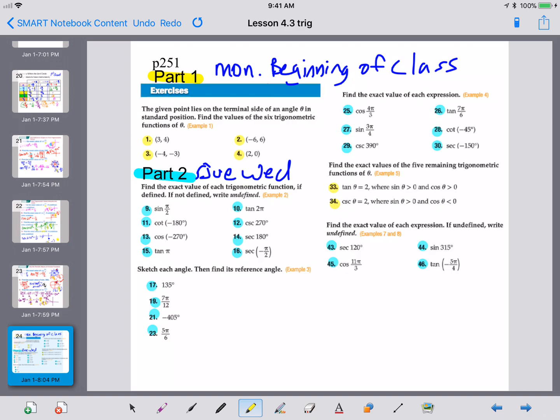The part that you want to do right now is the blue part. You should be doing what I was doing. I should see some conversions. I should see some little pictures. And then I should see the point where you got that location. And that would be the problems in blue. For the first section there, just look at examples marked with 2, 17 through 23, example 3, 25 through 30, example 4, 43 through 46, that's examples 7 and 8. Okay? So there is that assignment.